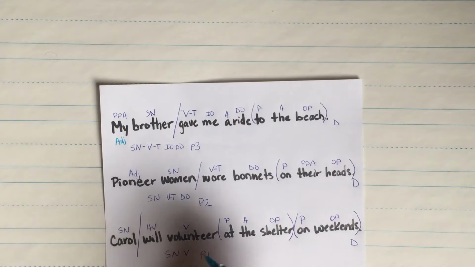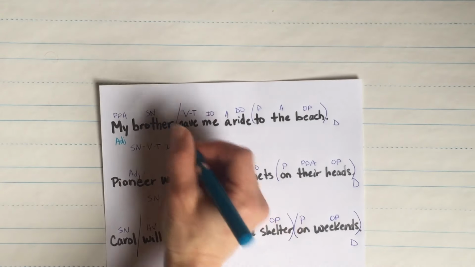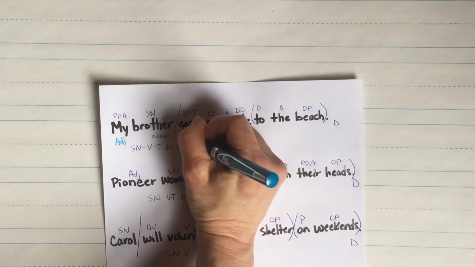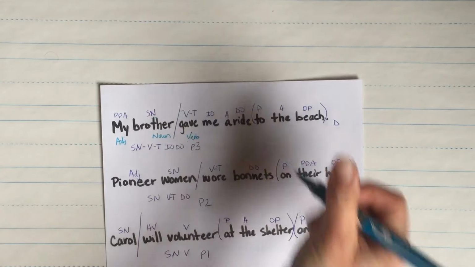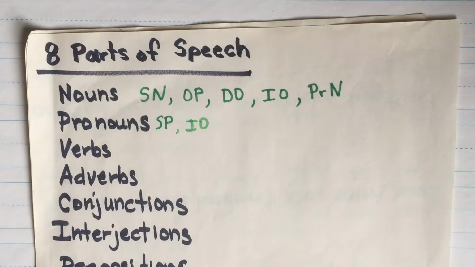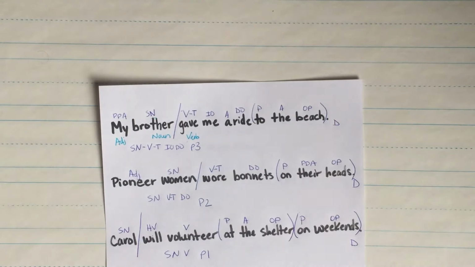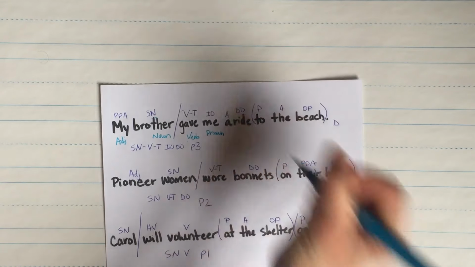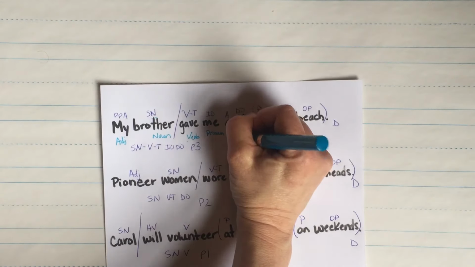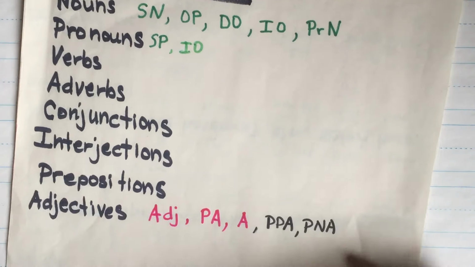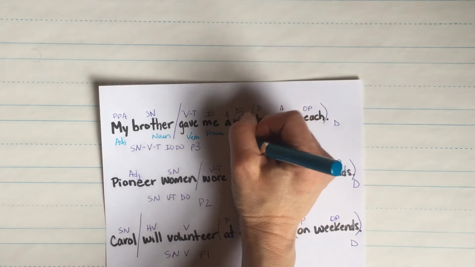Brother, what part of speech is that? One of the 8? That SN tells us it's a noun. Verb, transitive, gave, it's a verb. Me, this IO. Is this IO a noun or a pronoun? It could be either. And the word is me. We know that is a pronoun. A, we know that is an article adjective. So adjective.